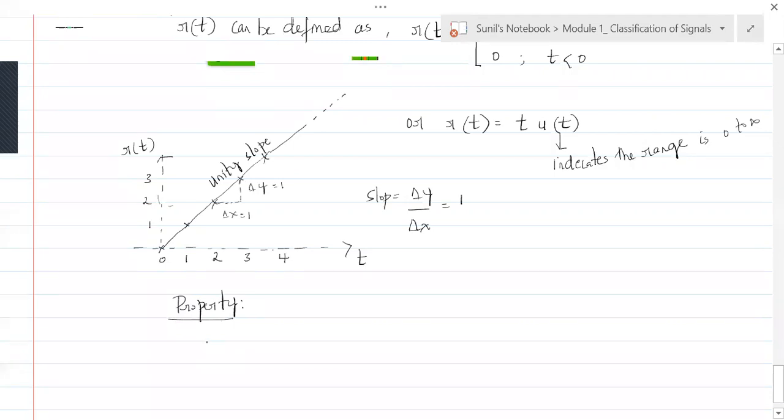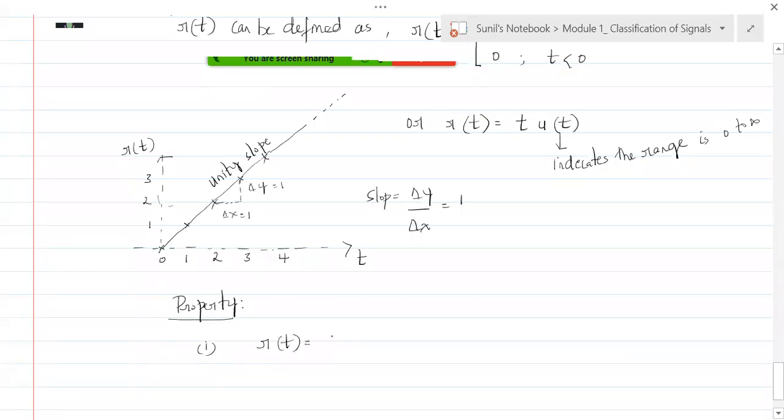You can obtain U of t if you differentiate R of t with respect to t.